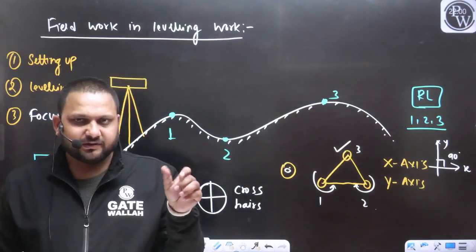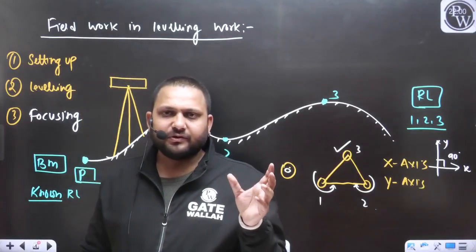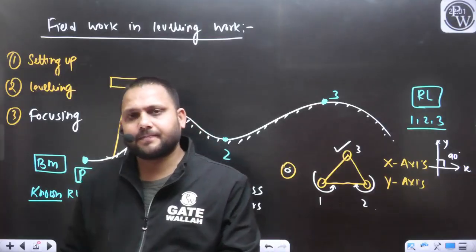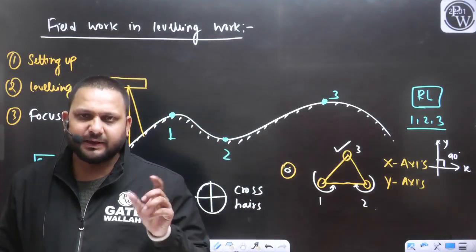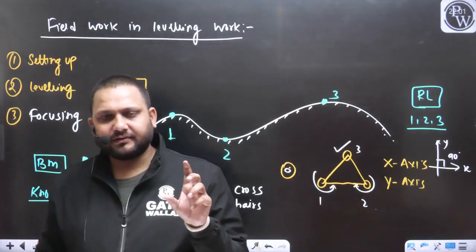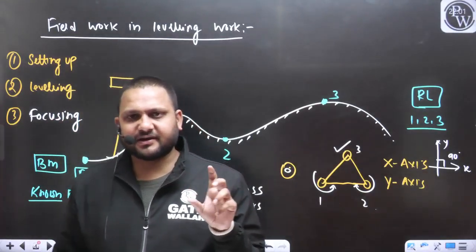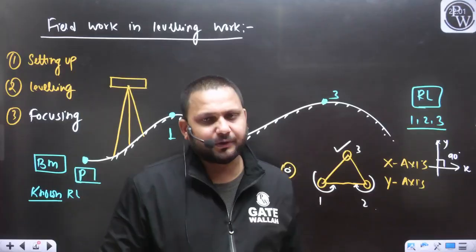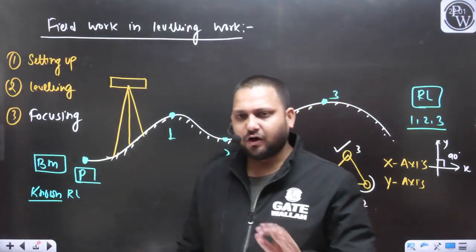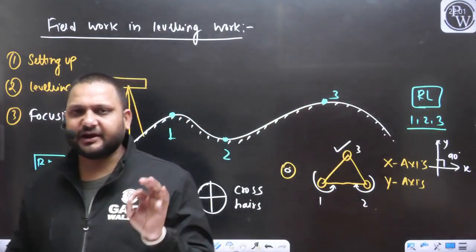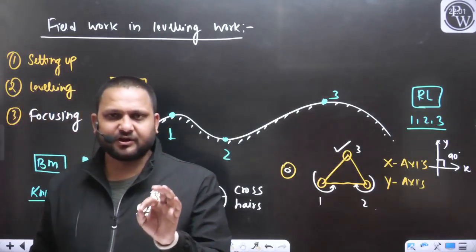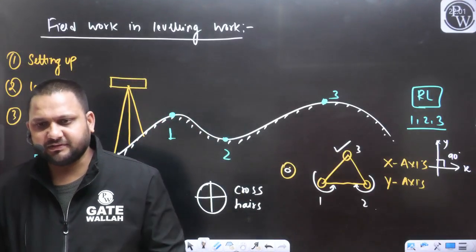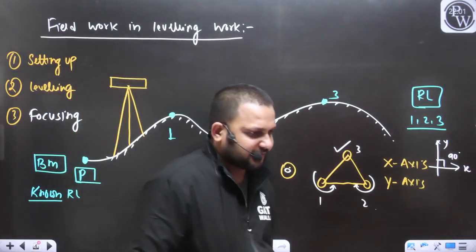When you rotate this external focusing screw, your visibility will increase or decrease, and you have to keep adjusting it till the object is clearly visible to you. When the object is clearly visible, that means the focusing of the objective piece is also done.